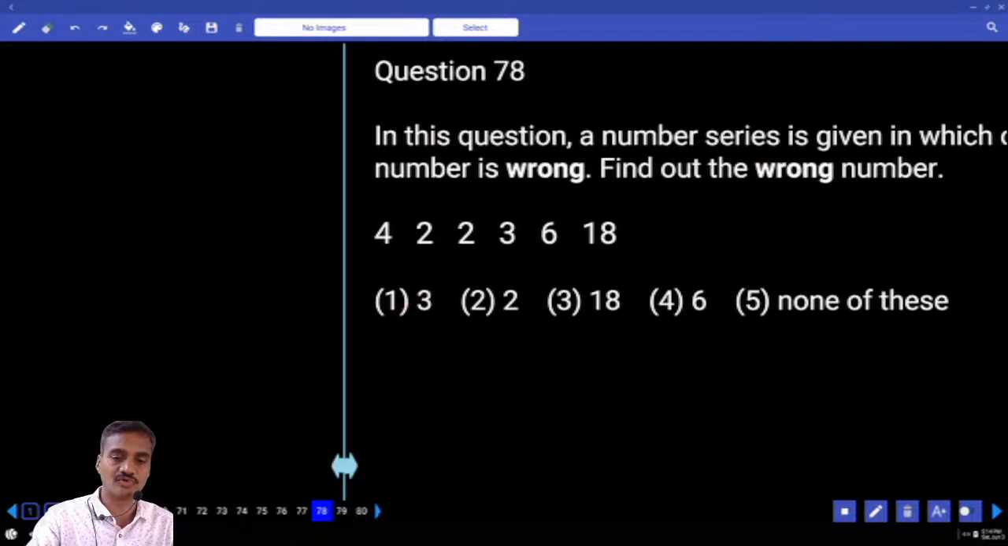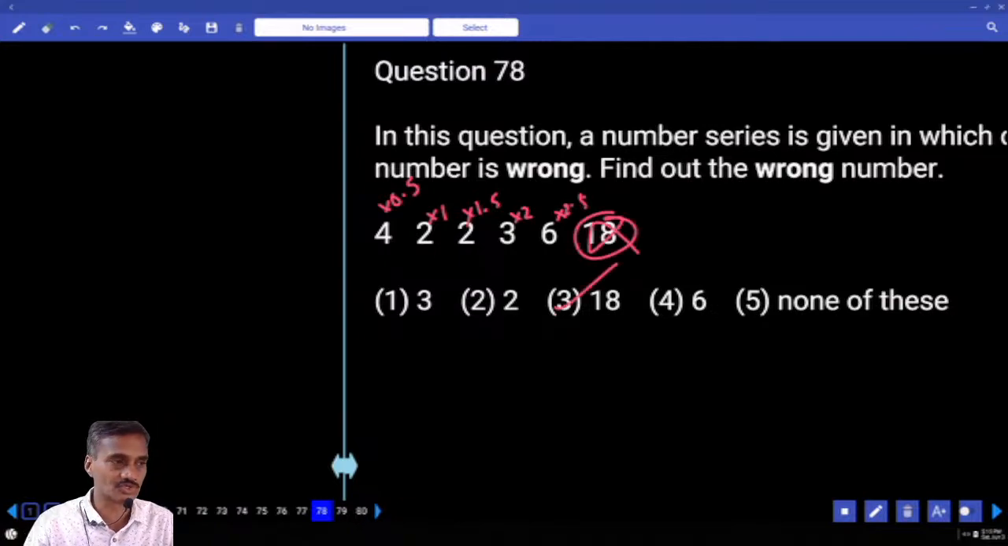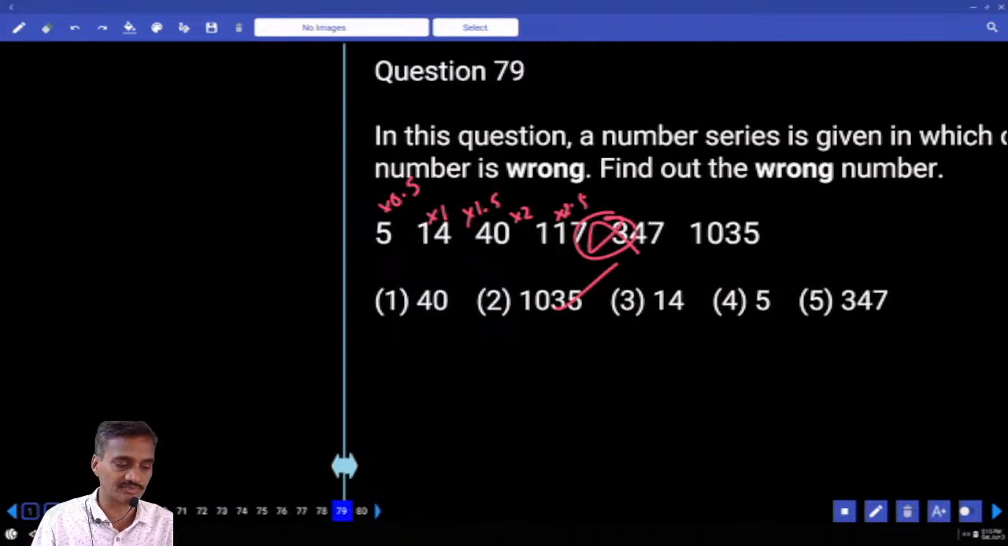Then 78. Now in this 78, 4 into 0.5, and this is into 1, into 1.5, into 2, into 2.5. Now 2.5, that is 15. And 15 is the wrong number. Clear? 15 is the correct number, 18 is the wrong number, 78.